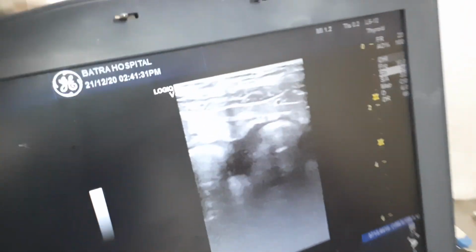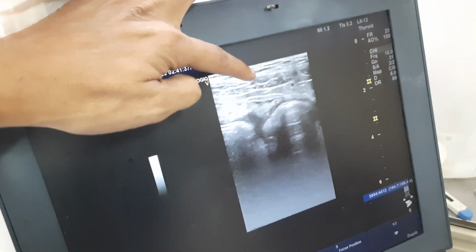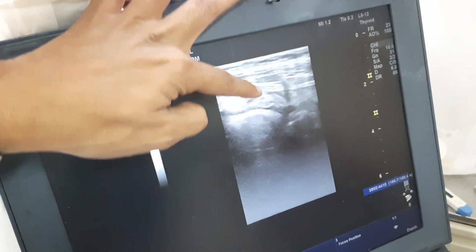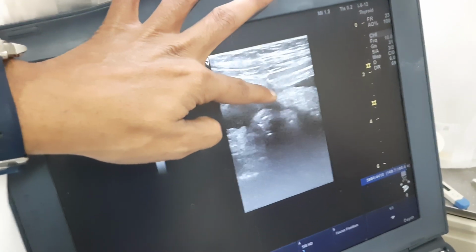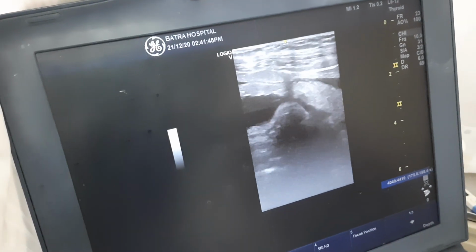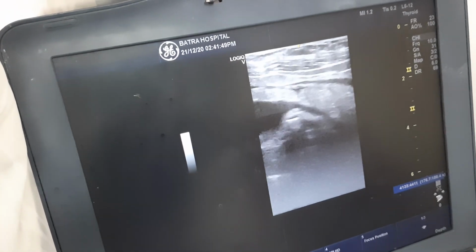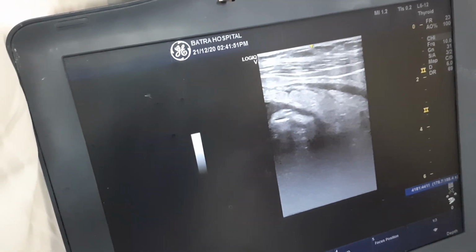Once again I am showing you. This is the way of needle and this is the pouch which is showing less fluid because we have already taken out the fluid from there.